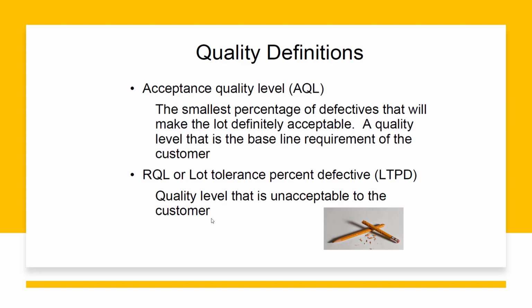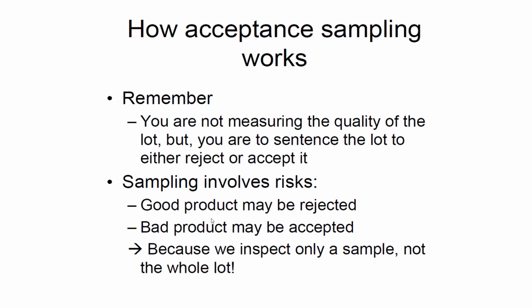So in the next slide, I'm just going to show you what RQL and AQL are and how we will calculate them. Before going to that, you need to remember that we are just using a sample size, and on the basis of that sample size we will accept or reject the whole lot, because we will not be able to inspect the whole lot 100%. So you are not measuring the quality of the lot, but you are sentencing the lot, either reject or accept.